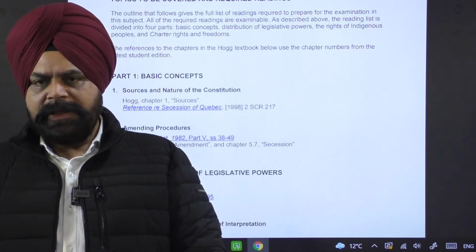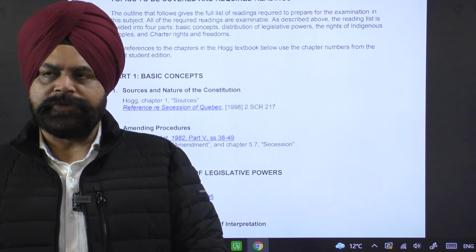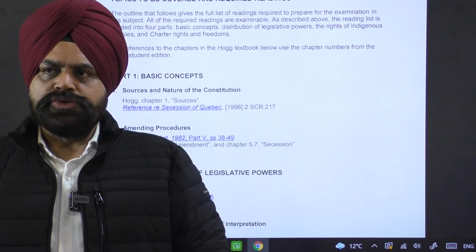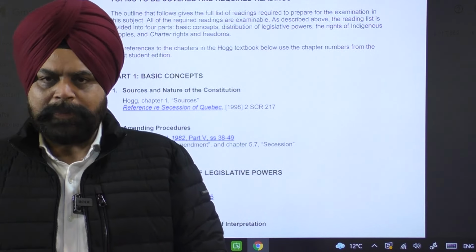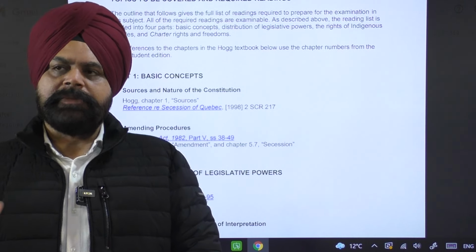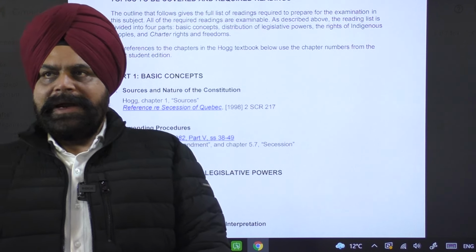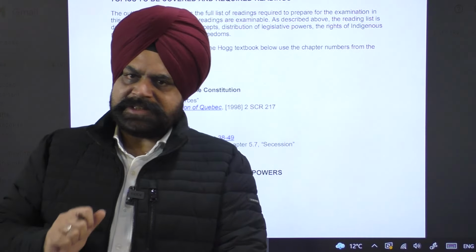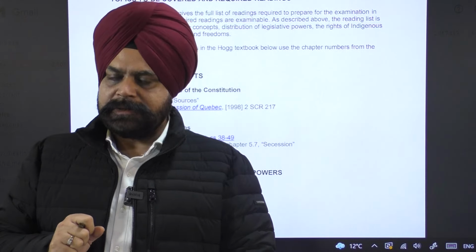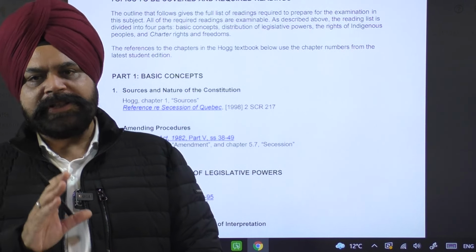Now, to remove the anomalies and the drawbacks of the 1867 Act, certain small statutes, imperial statutes, were passed either by the UK Parliament or to supplement by the Federal Parliament of Canada also. And finally in 1960, the Canadian Bill of Rights was passed by the Federal Parliament.